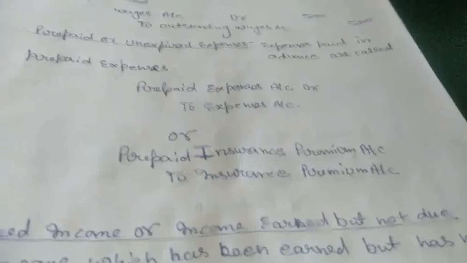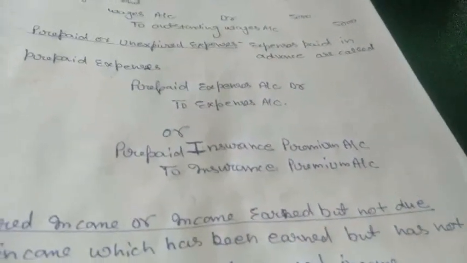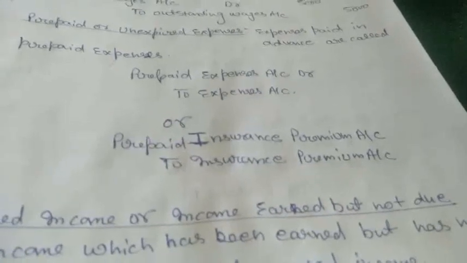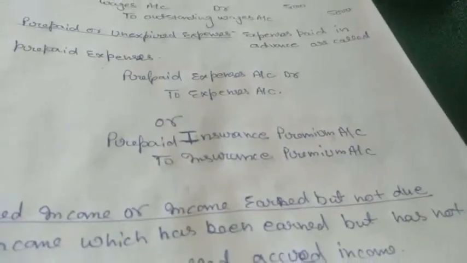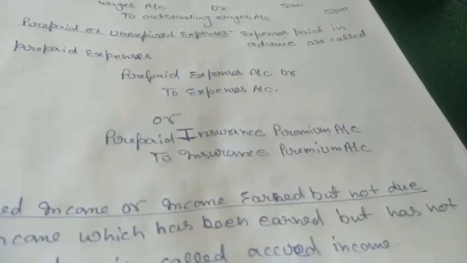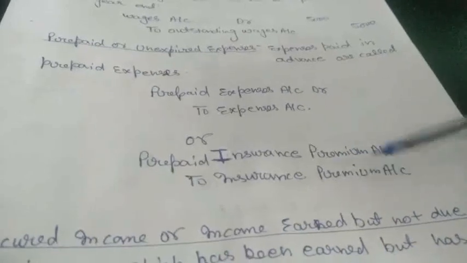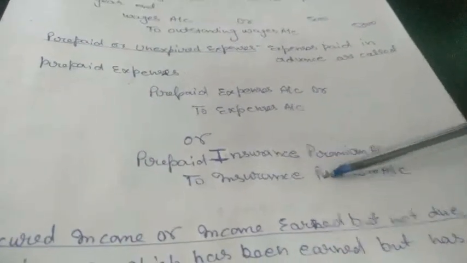Next, maybe sometimes we pay premium in advance. Like if our premium policy date is 31st March and we paid it up to June, then there is a 3-month prepaid amount we paid for that insurance policy. So the same entry will go there, prepaid insurance premium to insurance premium, because we are paying insurance premium but we paid it in advance.